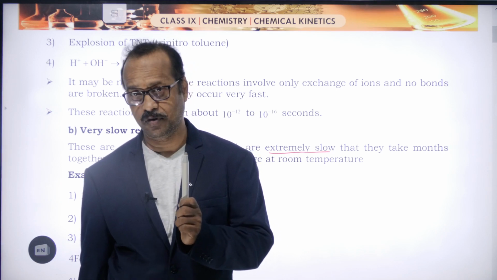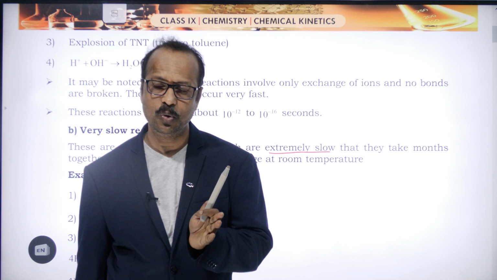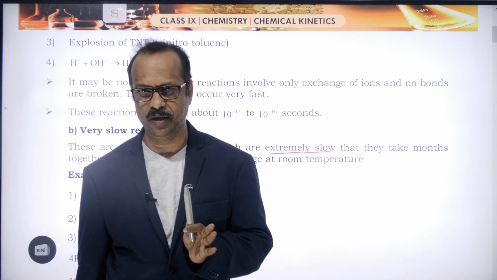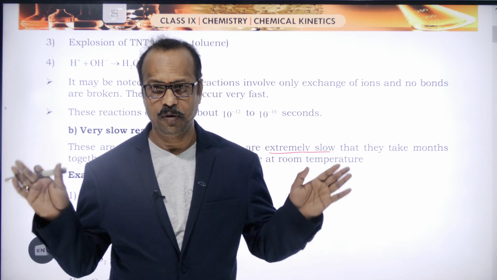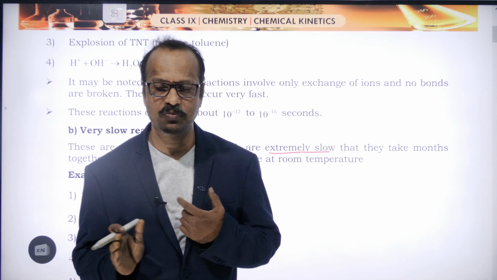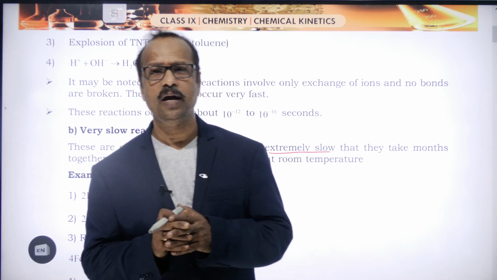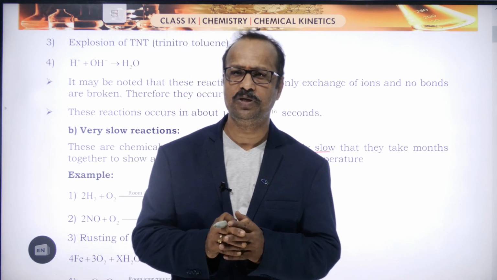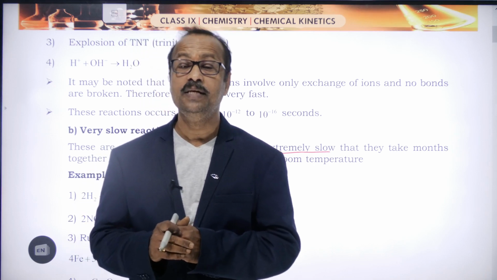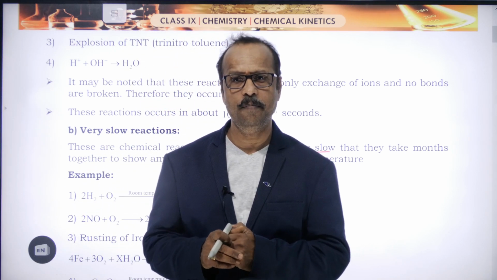No, it will not form, right? Then the day after tomorrow, no. It will take a few days or a few months to form rust. So at room temperature and normal conditions, without changing any conditions, the reactions which take a few days or months to complete are called very slow reactions.